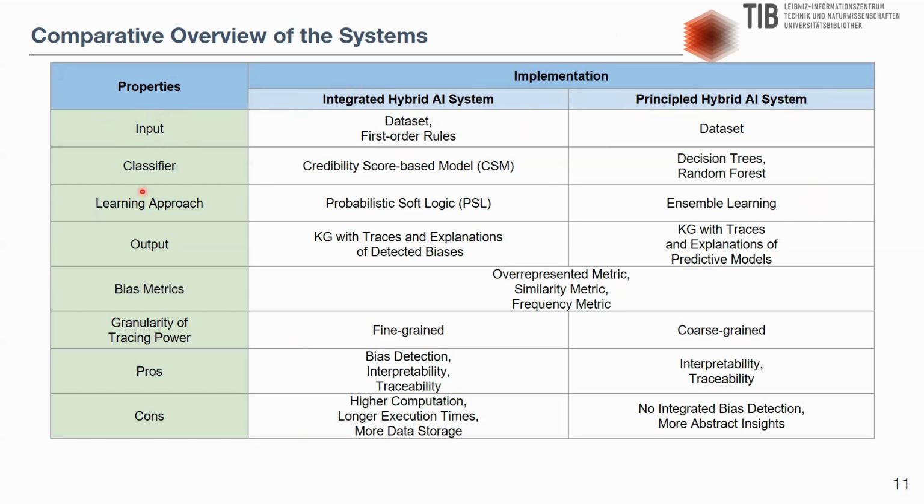As we can see, the inputs of the integrated hybrid AI system are datasets and first-order rules, whereas for the principled hybrid AI system, it's the dataset. The learning approach for the integrated hybrid AI system is probabilistic soft logic, PSL, and for the principled hybrid AI system is ensemble learning, and the bias metrics utilized in both approaches are the overrepresentation metric, similarity metric, and frequency metric.